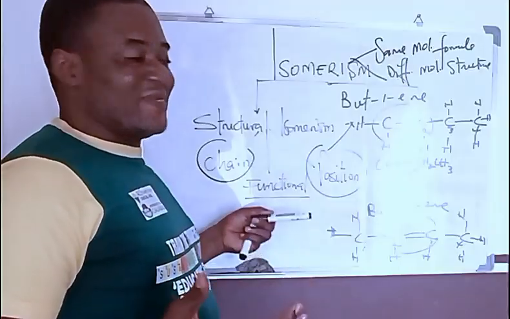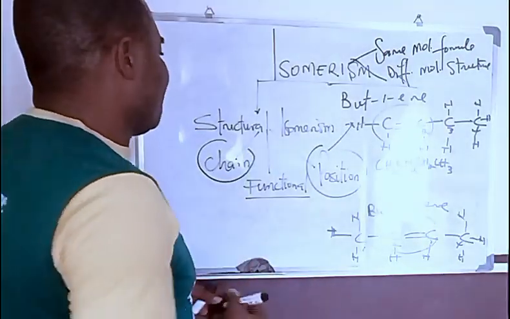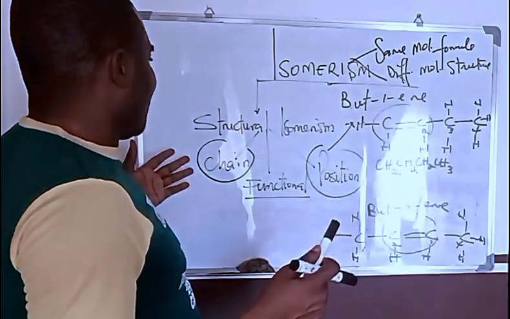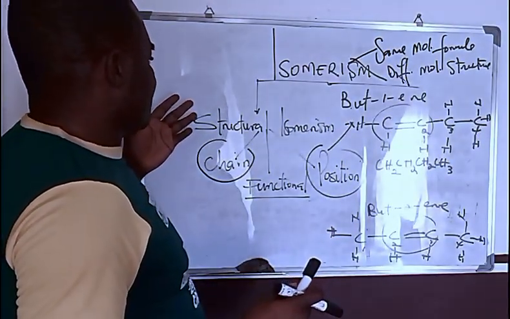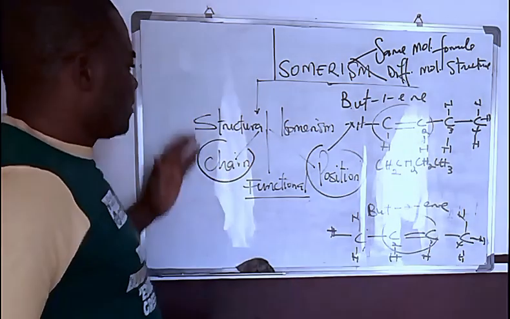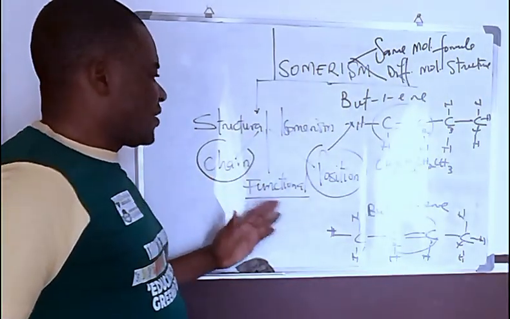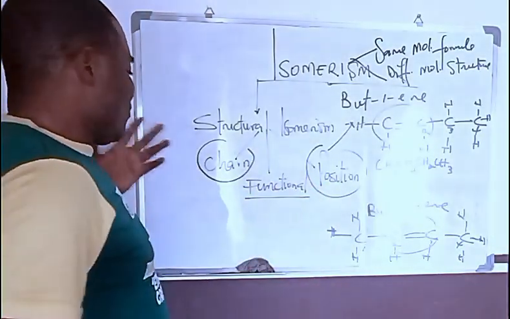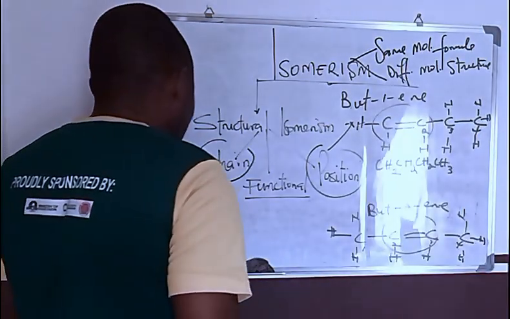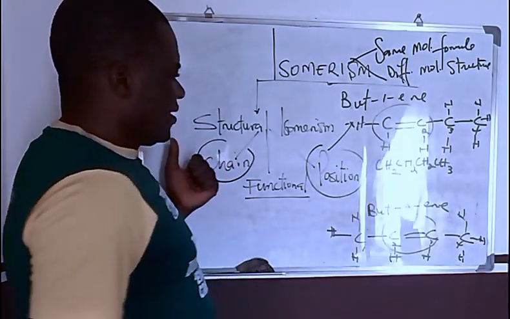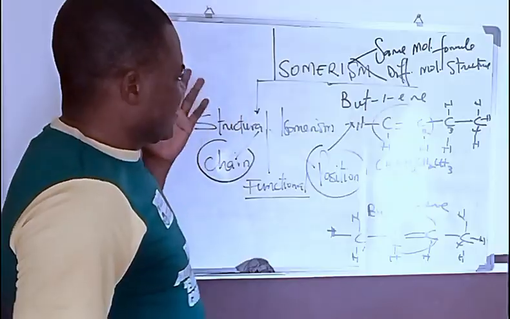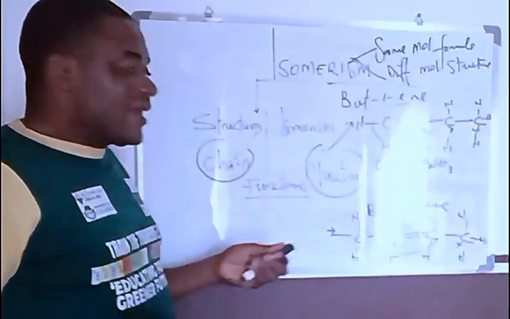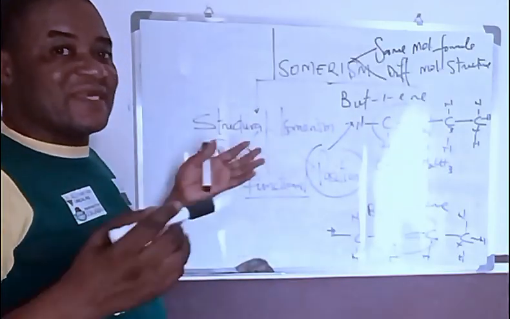Position isomers. So that is how you classify structural isomerism: chain isomers, functional isomers, and position isomers, which we have in this course. So today, if you go out there and someone is asking you about isomerism, about structural isomerism, you should be able to explain to the person what structural isomerism is all about.